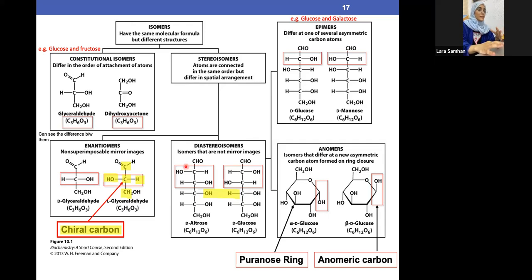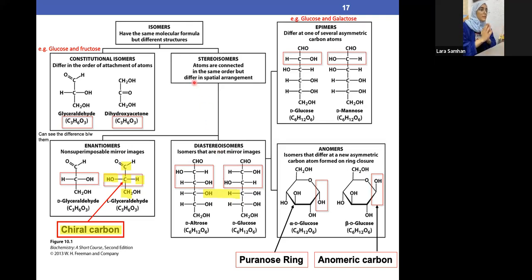But generally speaking, just look at the structure itself and know the difference between the isomers, stereoisomers, constitutional, till the end. If you know this, خلاص. Usually the question that comes from carbohydrates is that they give you a structure and ask what type it is. This is the most common thing that comes, even though other things can come, but this is the most important concept in this lecture. So I'll do a very quick review.